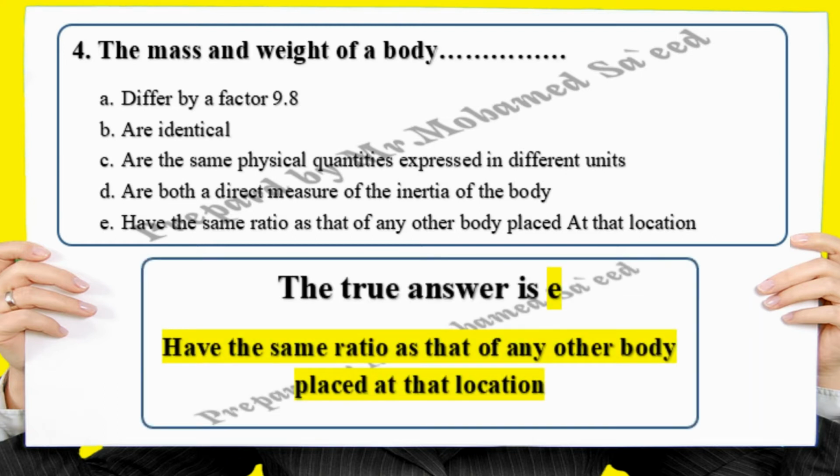The true answer is E, have the same ratio as that of any other body placed at that location.